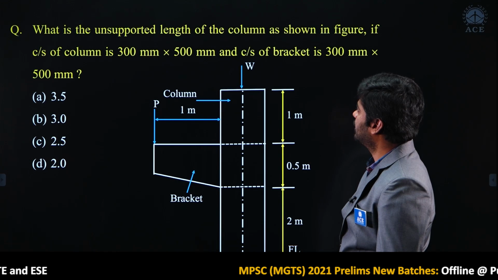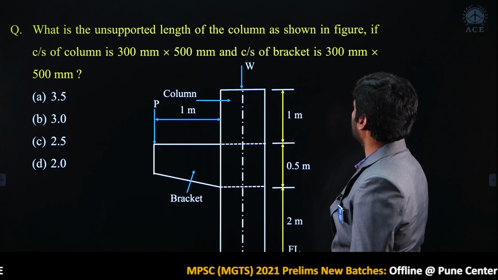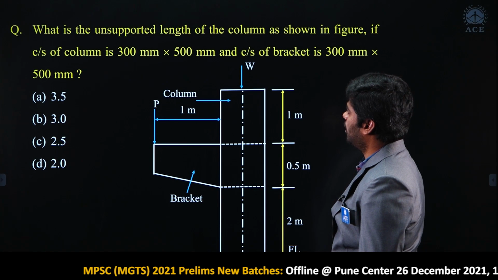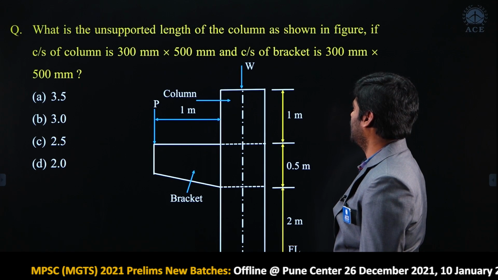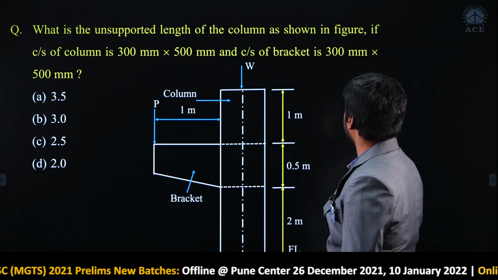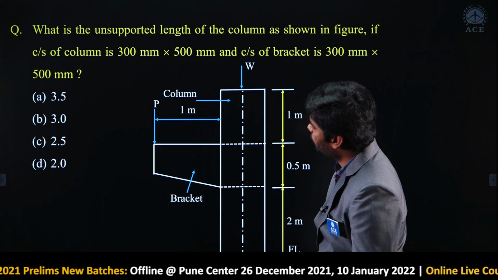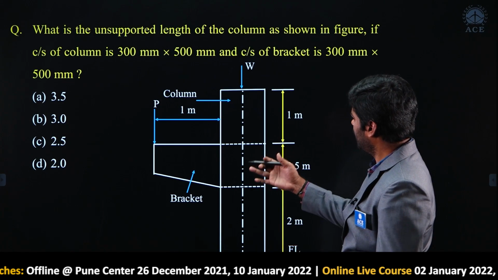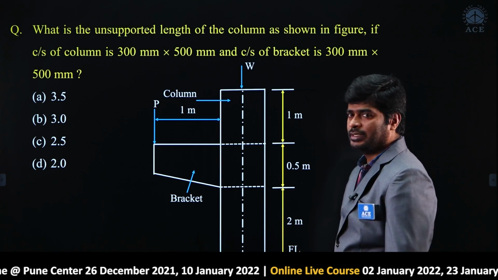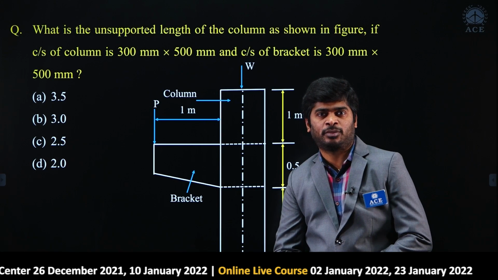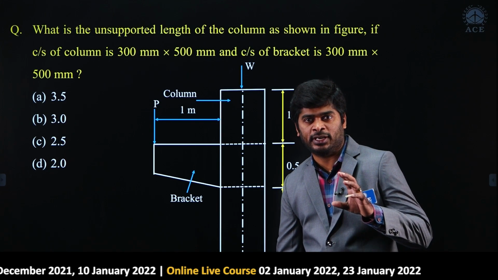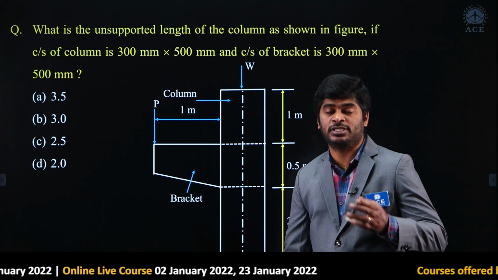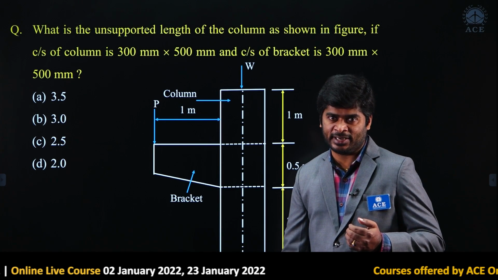what is the unsupported length of the column as shown in figure if cross section of column is 300 mm by 500 mm and cross section of bracket is 300 mm by 500 mm. Options are given and the figure is given. Generally what is meant by unsupported length? Unsupported length means the clear height of the column which is visible to us.